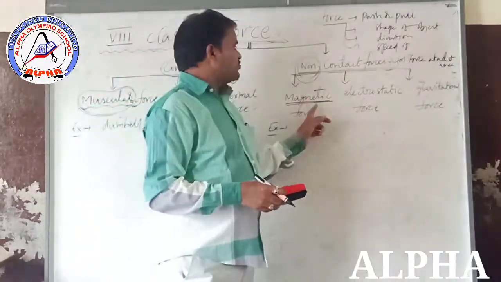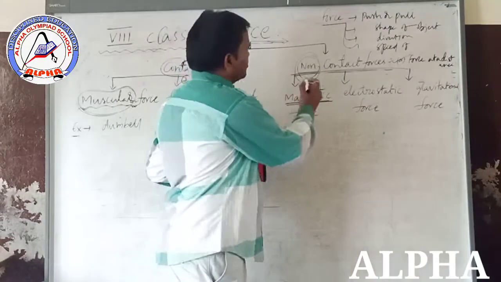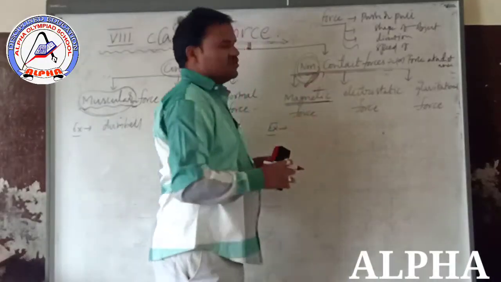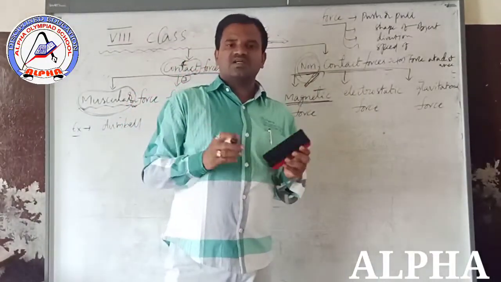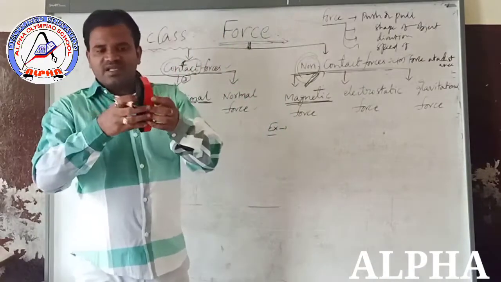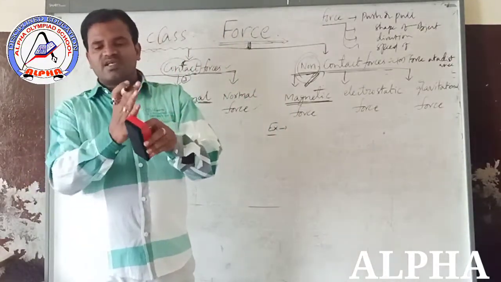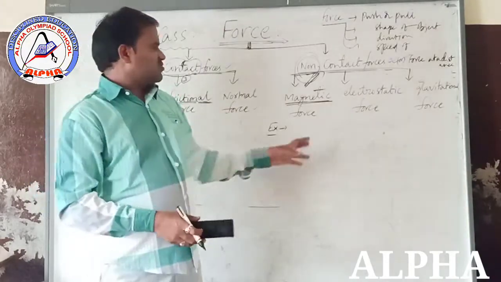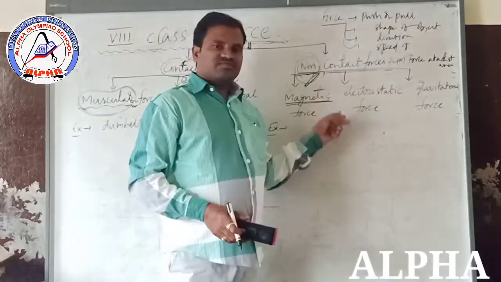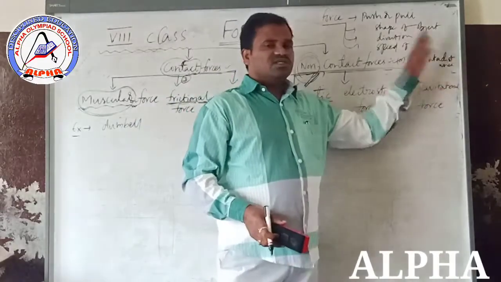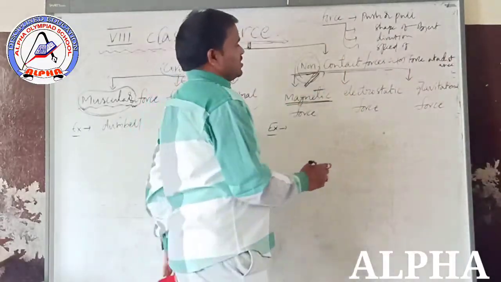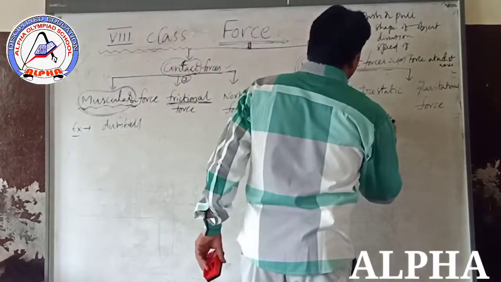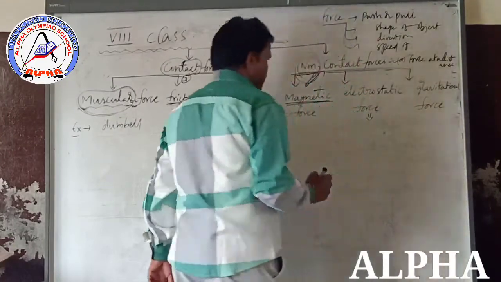So magnetic force belongs to the non-contact forces only. Why does it belong to non-contact force? There is no direct physical contact between the magnet and the iron nails. That's why it is a non-contact force, or force at a distance. Next, electrostatic force. What is meant by electrostatic force?